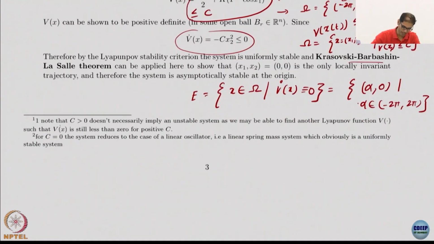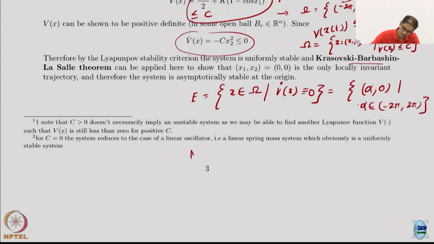Now, I want to find the largest invariant set M inside E. This is the complicated part, and I do not think I have enough time to do that now. We will do this in the next class, and we will continue with this example in the next class.